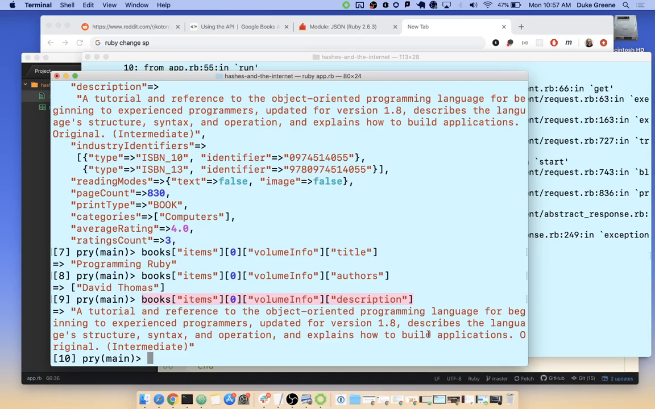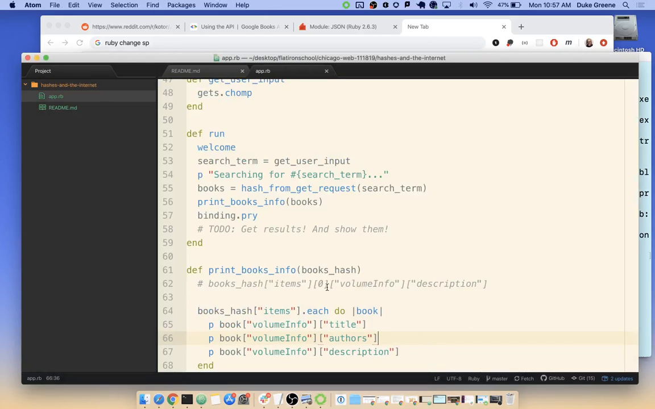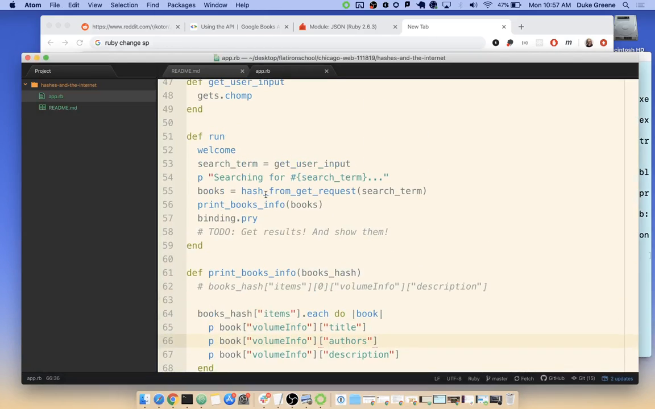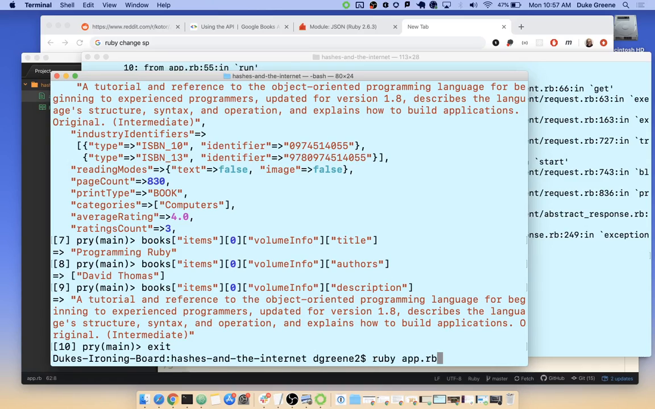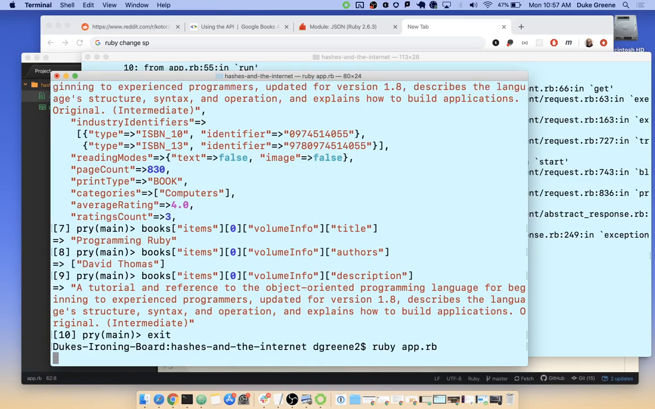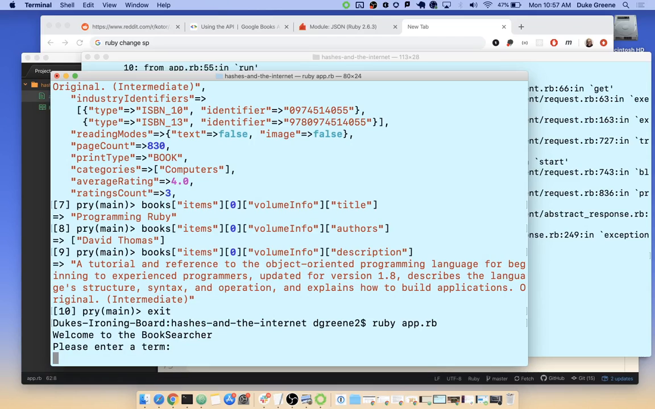Cool. So let's try it out. We have this print books info. It's going to try to print books info, and then it's going to hop us into a binding.pry session right after. Actually, I don't think that's going to be necessary because we're going to print stuff. So we'll run it. Welcome to Book Searcher. Please enter a term. We'll try Ruby programming again.